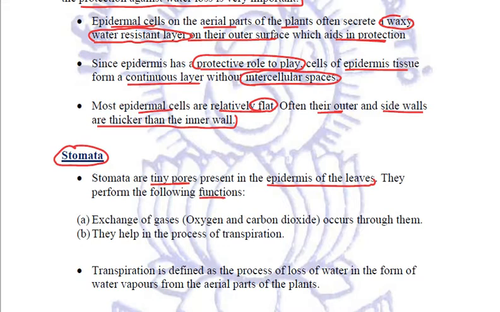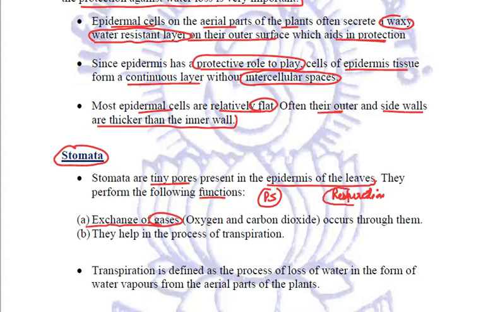The first function is they help in the exchange of gases. We know that plants perform two processes, one is photosynthesis and one is respiration. When plants are performing photosynthesis, they take in carbon dioxide and liberate oxygen during daytime in the presence of sunlight.